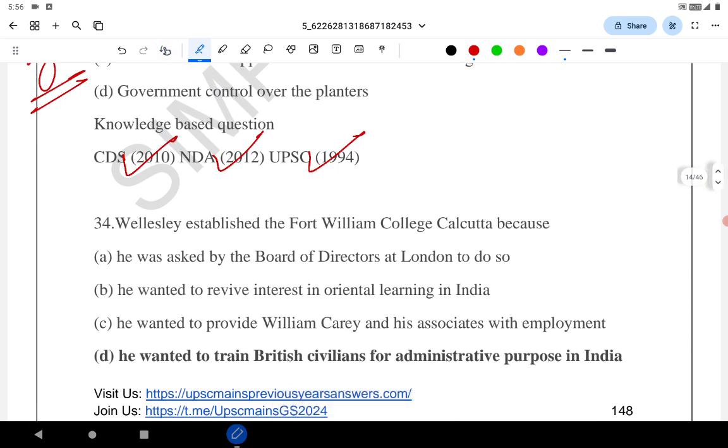Wellesley established Fort William College, Calcutta because he wanted to train British civil servants for administrative purposes in India. The Fort William College was founded in Calcutta in 1800 by Wellesley, mainly for making the British officials familiarize with the local culture and the local language.